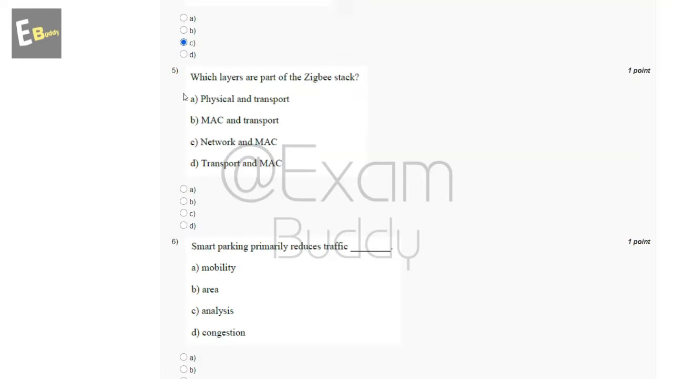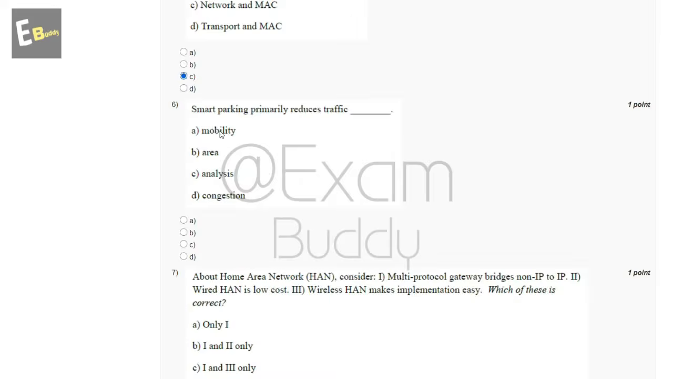Now the fifth question is: which layers are part of the Zigbee stack? So these are the options. And the answer of our fifth question is C. Network and MAC.